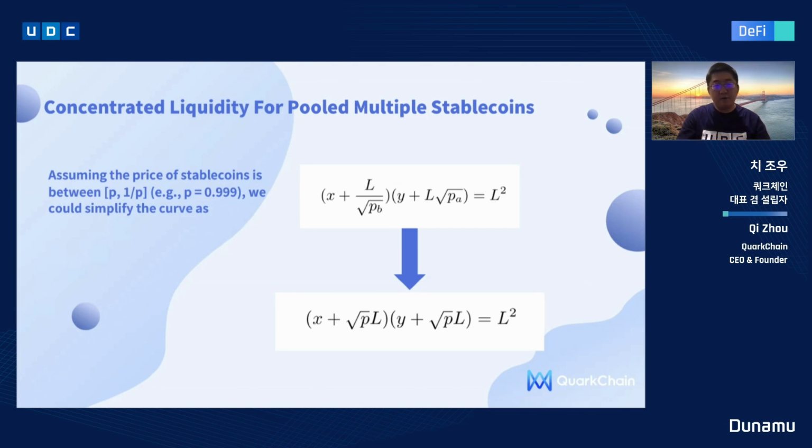So we can further simplify the curve into a simpler form, which is (x plus square root of P times L) times (y plus square root of P times L) equals L squared. This gives us a good property: the parameters in these terms are symmetric, unlike previously, where the prices were different.